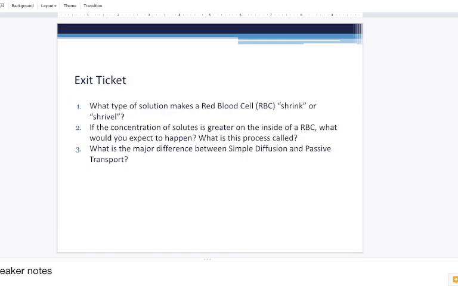Here is your exit ticket for the day. What type of solution makes red blood cells shrink or shrivel? If the concentration of solutes is greater on the inside of a red blood cell, what would you expect to happen? What is this process called? What is the major difference between simple diffusion and passive transport?